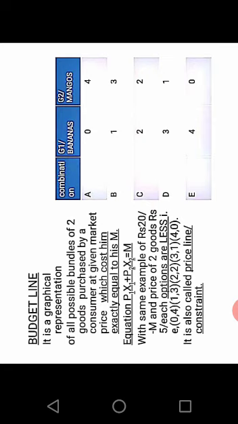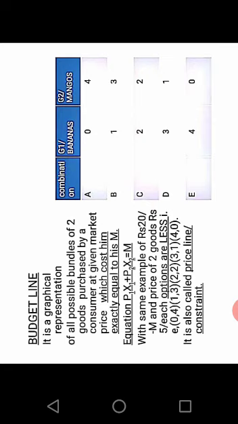Here the combinations are shown taking the same example of rupees 20 and price of the two goods rupees 5 each. Options are fewer, only 5 options are available to him. Here the budget line is also called the price line or price constraint. Constraint means a limit on how much he can buy.